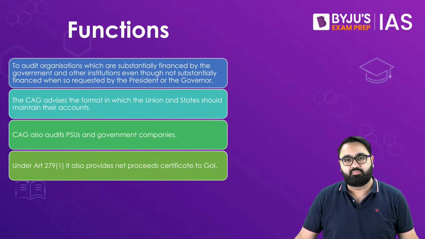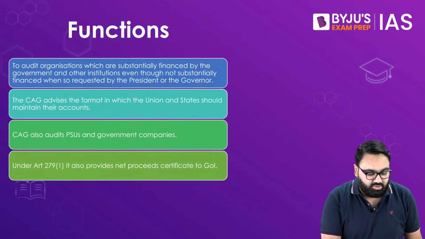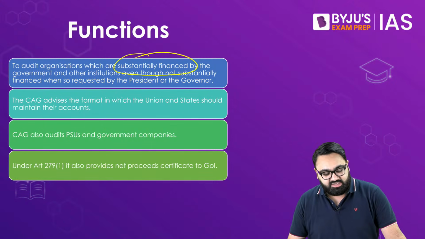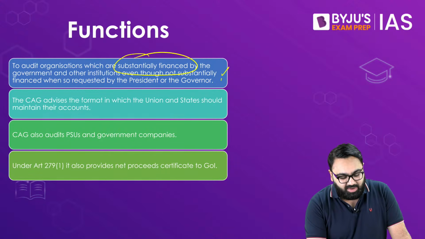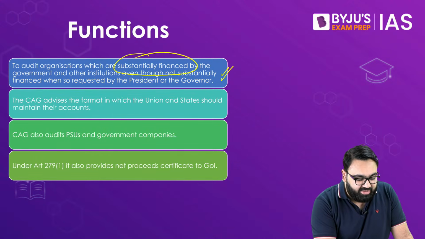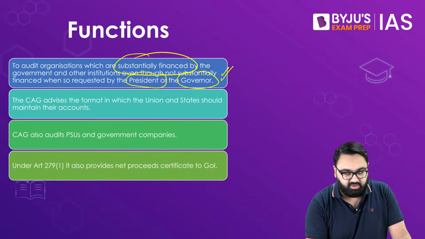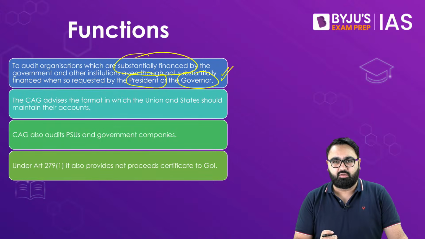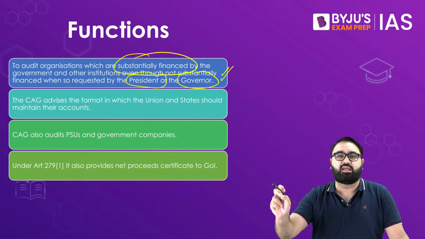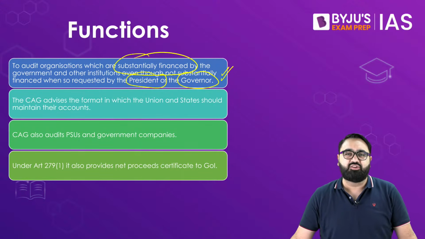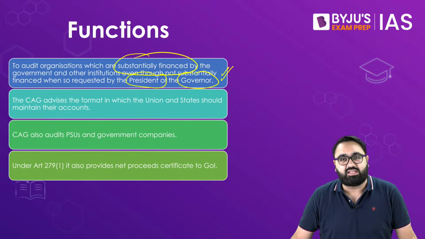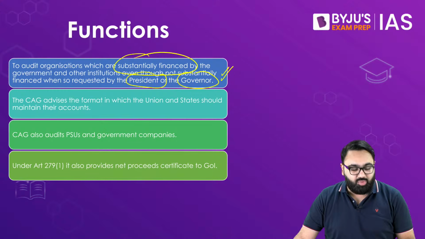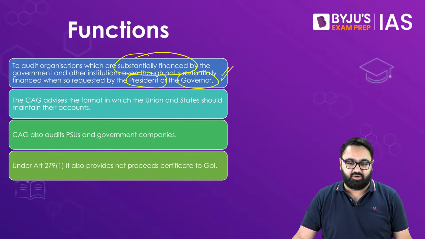The CAG also has a responsibility to audit organizations which are substantially financed by the government and other institutions which are not substantially financed, but if a request is made for that by the President or by the governor. So as you can see, there is a lot of scope of going to and fro here. There is no specific list that these are the 80, 100, 120 organizations which will be audited by the CAG. It can increase or decrease depending upon the pattern of those organizations and also depending upon the requests that are made by the President and by the governor.